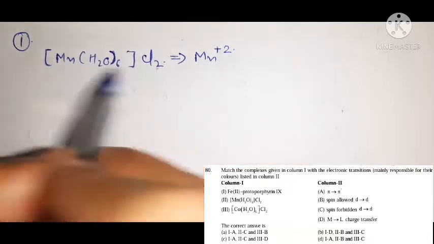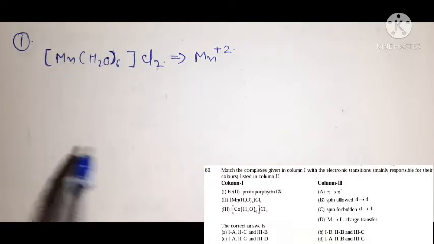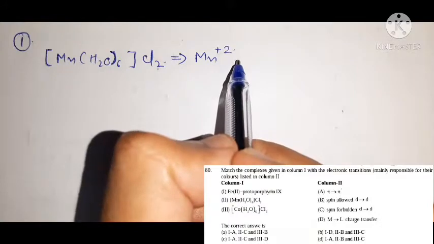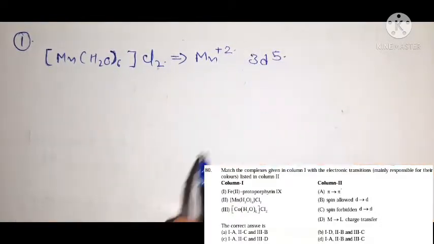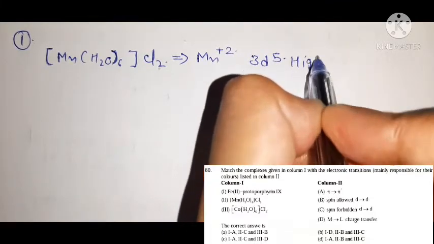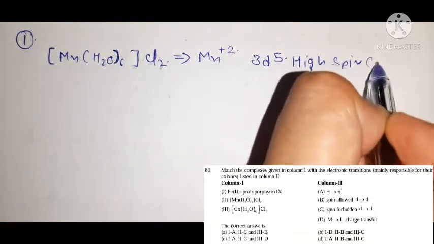So in this high spin complex, the electronic configuration of manganese 2 plus ion is 3d5. So it is a 3d5 high spin complex. Understand?